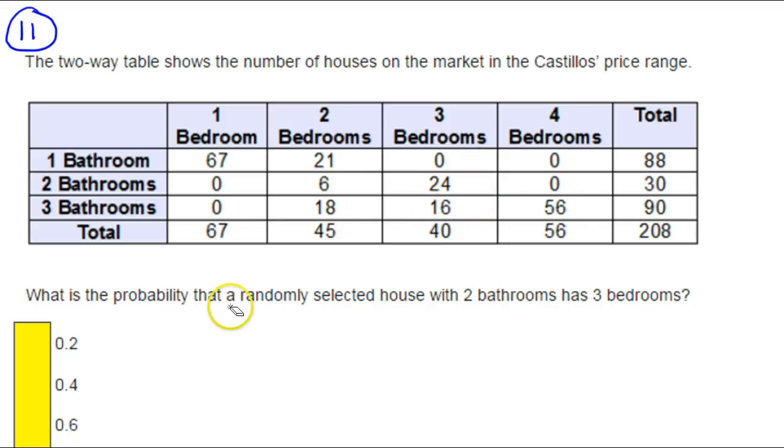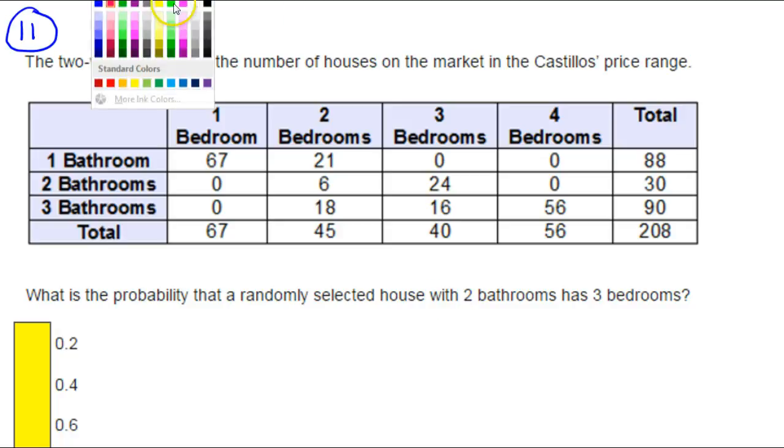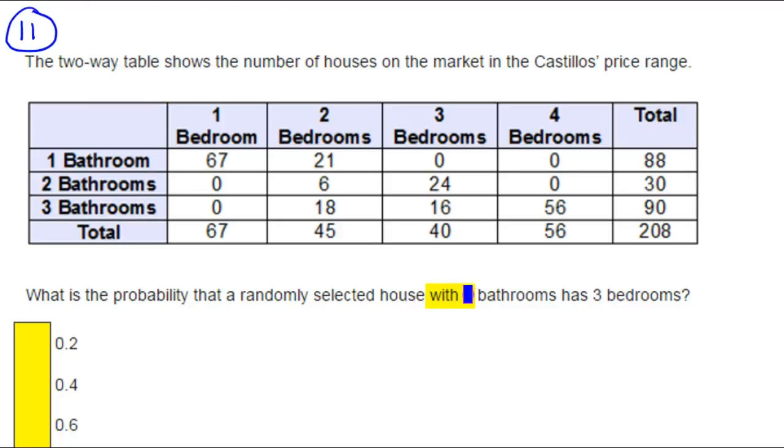Now, what is the probability that a randomly selected house with 2 bathrooms has 3 bedrooms? Okay, so they're giving us some information right up front. They're saying with 2 bathrooms. As soon as they say with 2 bathrooms, we can focus in on this row right here.